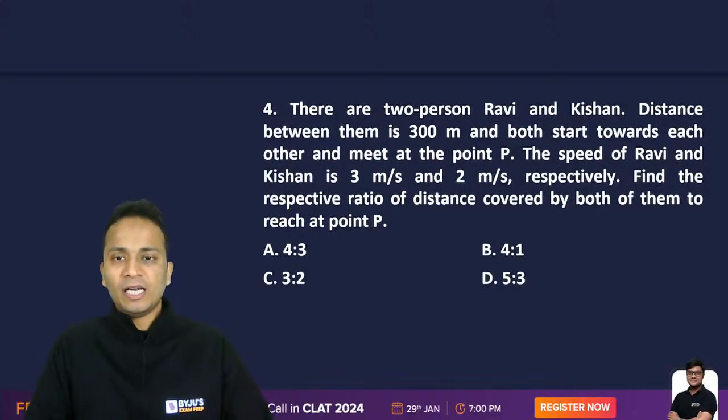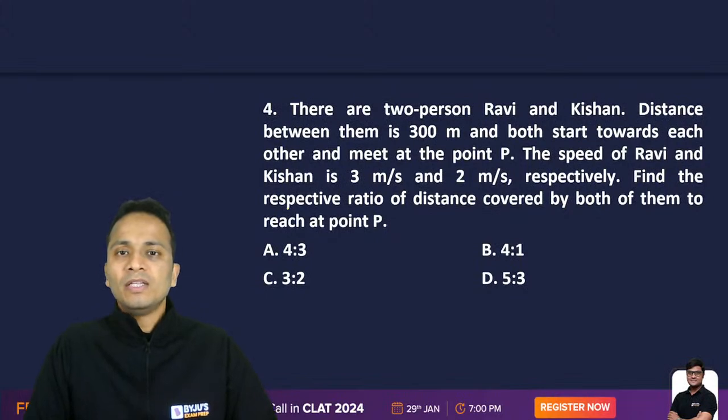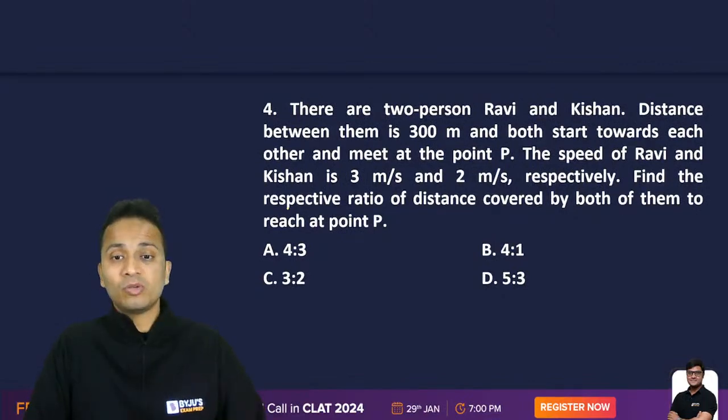Okay, now question number 4. There are two persons, Ravi and Kishan. Distance between them is 300 meters and both start towards each other and meet at point P. The speed of Ravi and Kishan is 3 meter per second and 2 meter per second, respectively. Find the respective ratio of distance covered by both of them to reach point P. Again, this was one of the actual questions that was asked in the MH-CET Law examination a few years back.